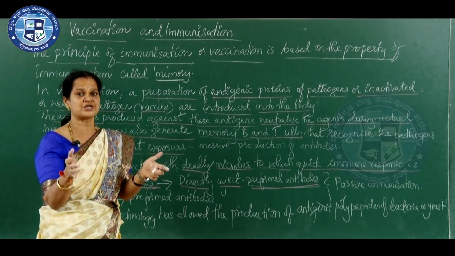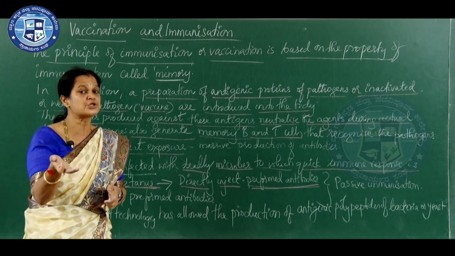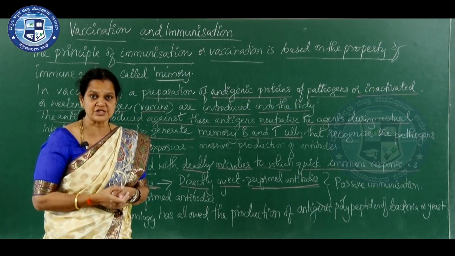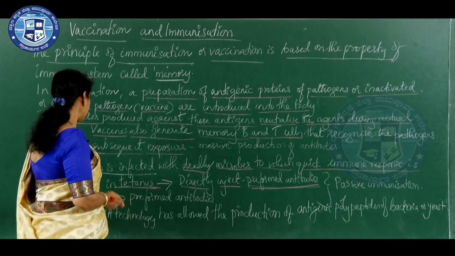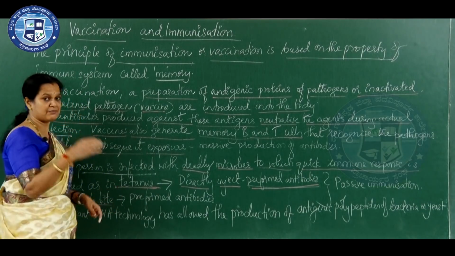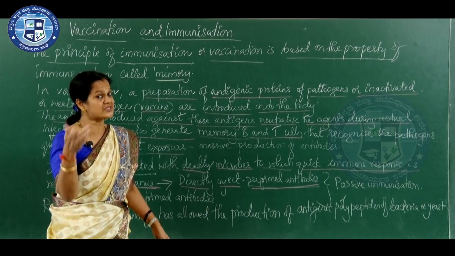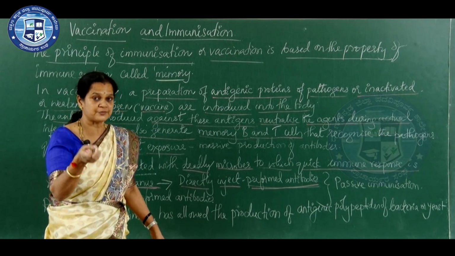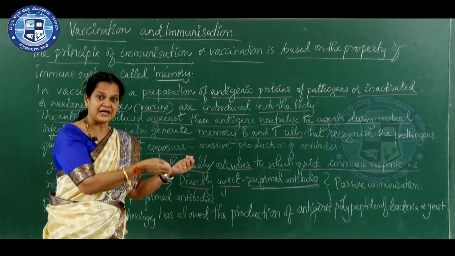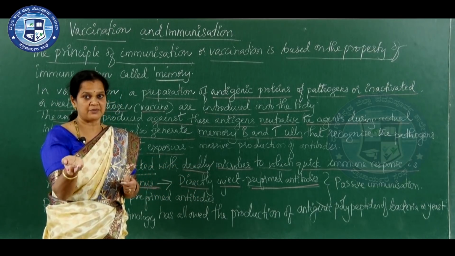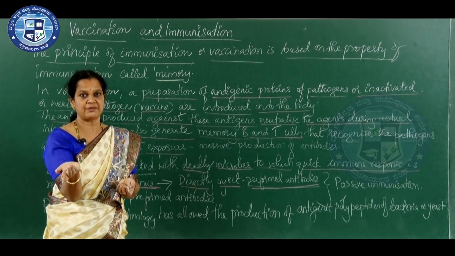If that condition is there, definitely that person should be given the preformed, already formed and kept, such antibody injection. Snake bite is also one such condition where immediate action has to be taken. We need not wait for the antibody to be produced in the body, because snake venom is a protein, and when it reaches the body, it will take time to produce the antibody. By that time the person may not be there at all.